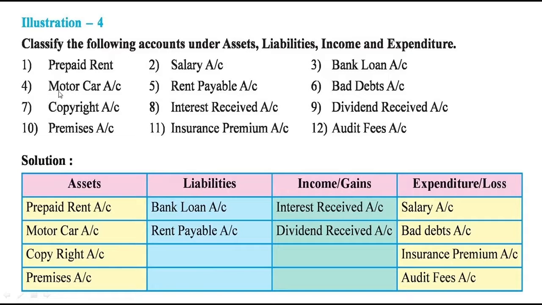Fourth one is the motor car account. Motor car is the vehicle that is the asset for the business. So under assets it is recorded.